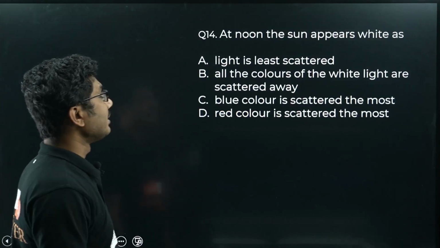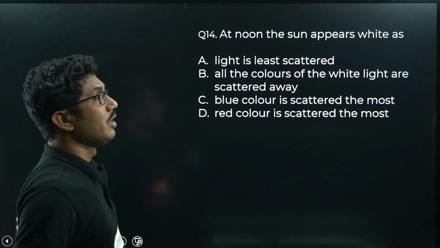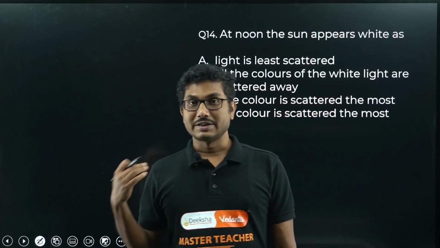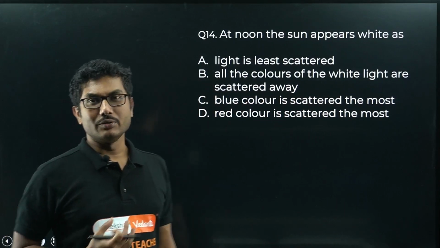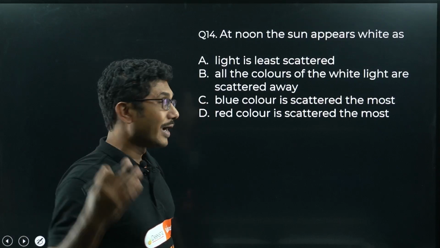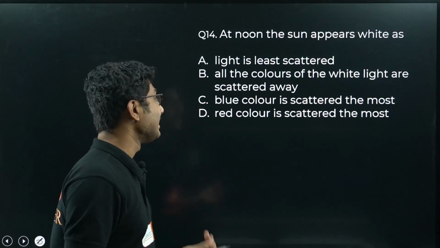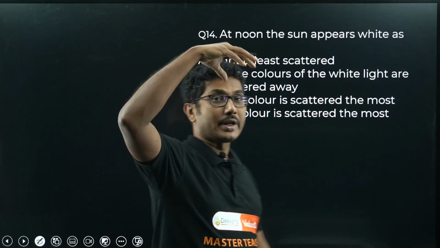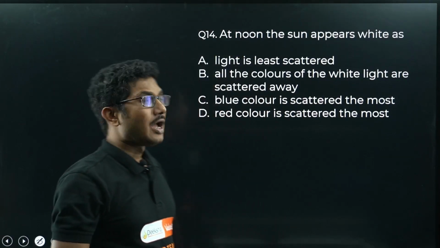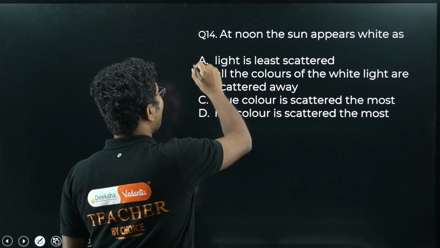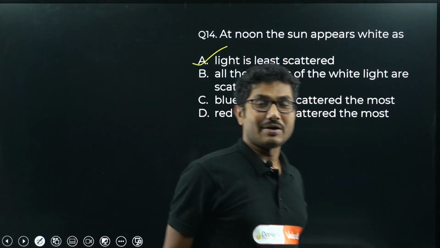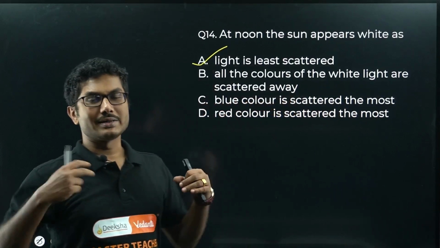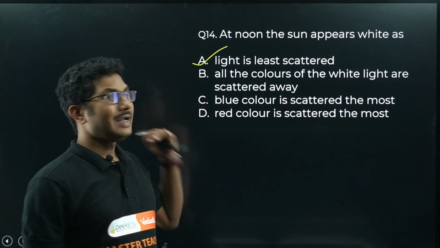At noon the sun appears white. Okay, so if you have seen at noon, even though it is not advised to see the sun with your naked eye, during the noon the sun appears most whitish during the entire day. Now why is it so? Because light is least scattered, because the sun is on top of our head and most of the light that is falling is not scattered too much, so all the light present in the sun reaches our eyes, that's why it appears white. So white means all the colors are present, right? All 7 colors are present, that's why it appears white.